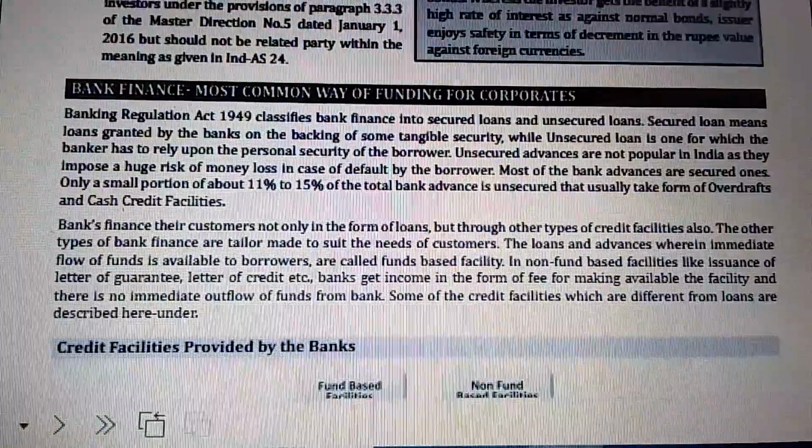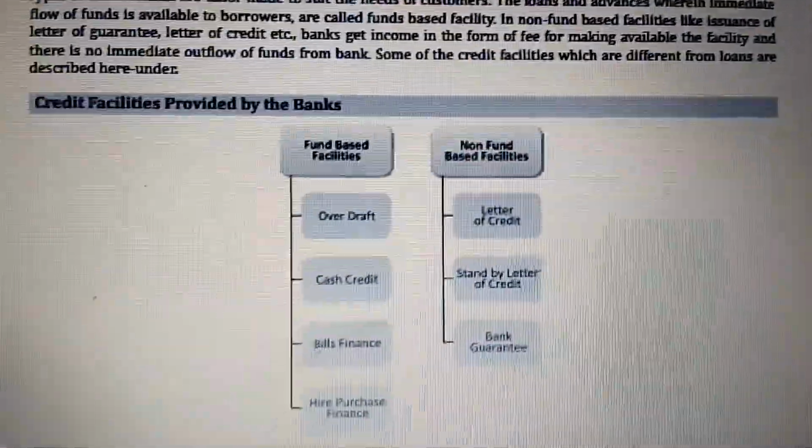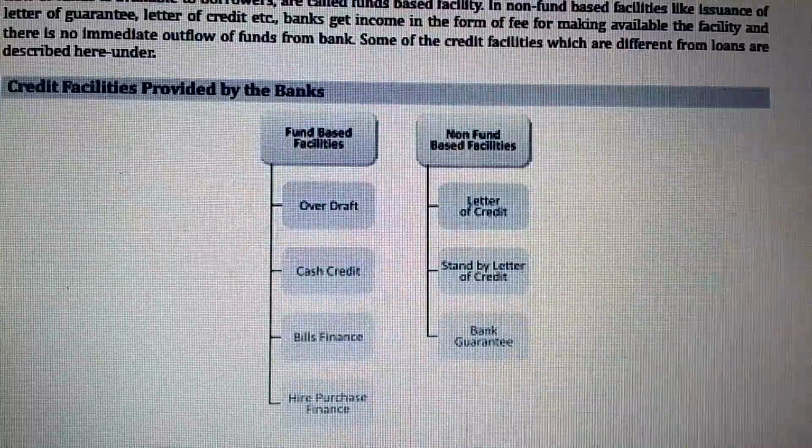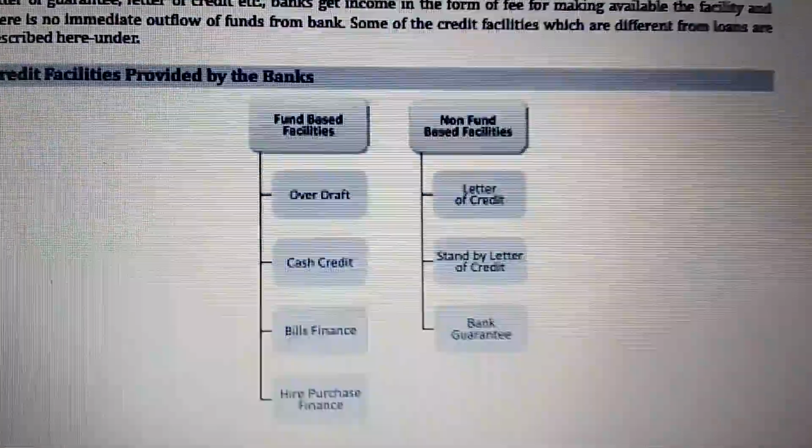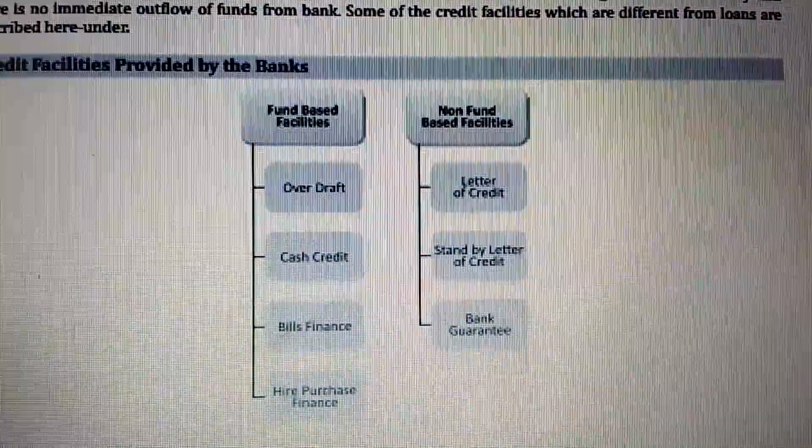Now, credit facilities provided by the bank. Fund-based facilities: overdraft, cash credit, bill finance, hire purchase. Non-fund-based: letter of credit, standby letter of credit, and bank guarantee.